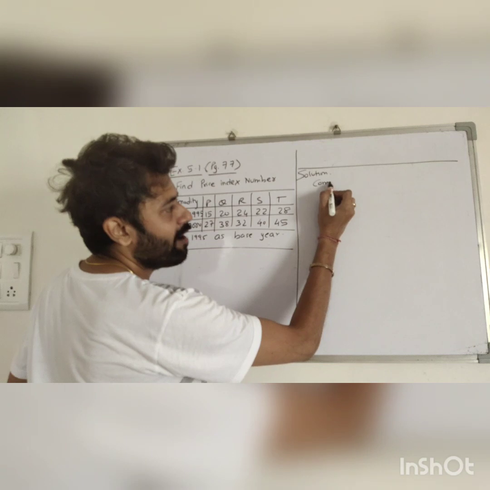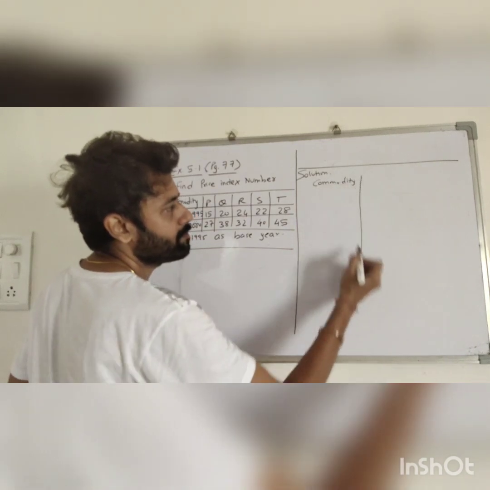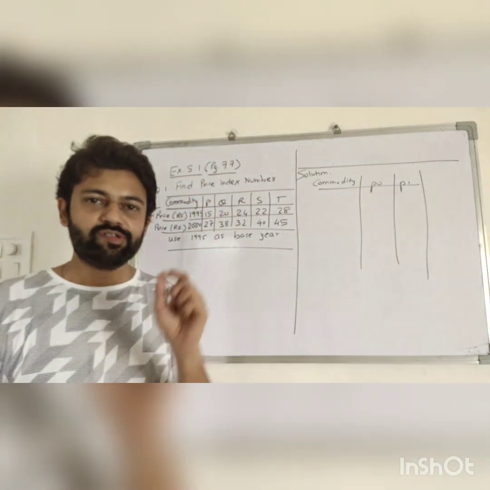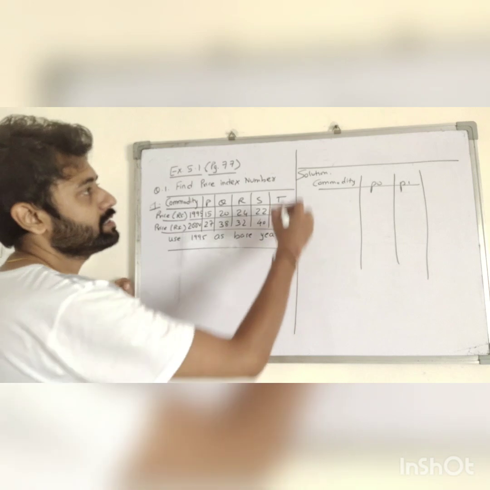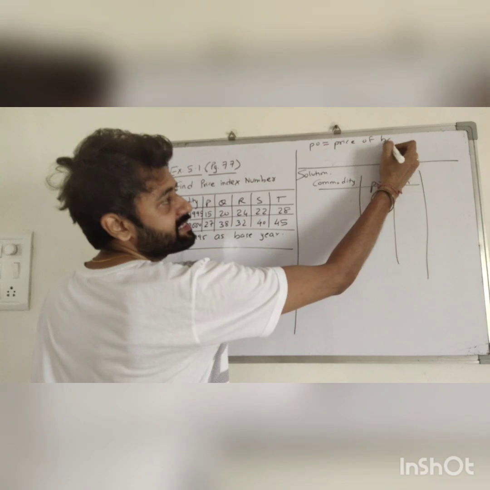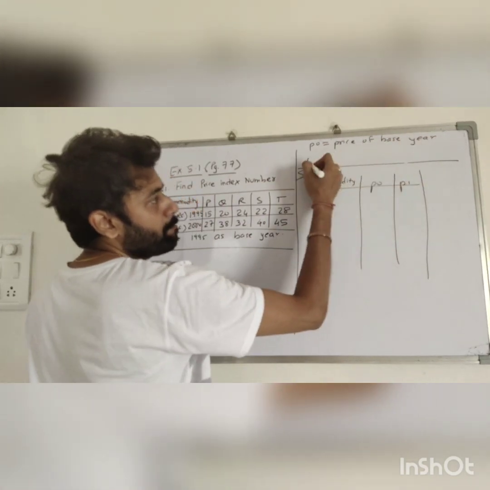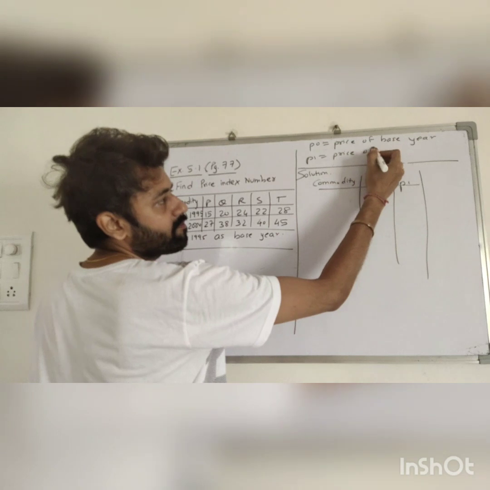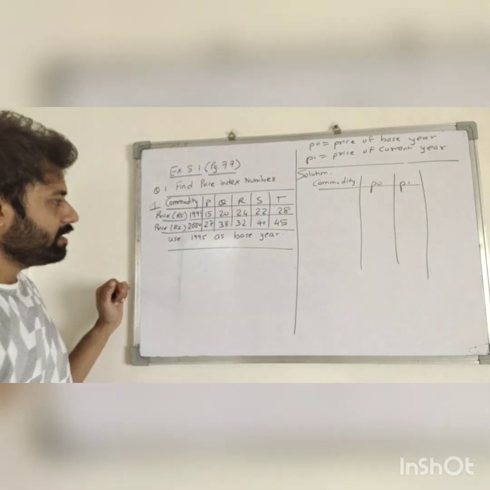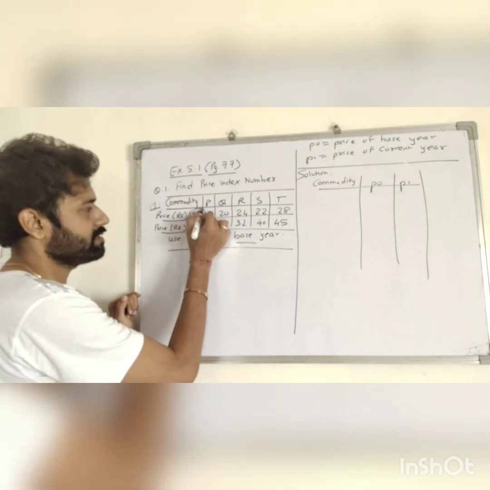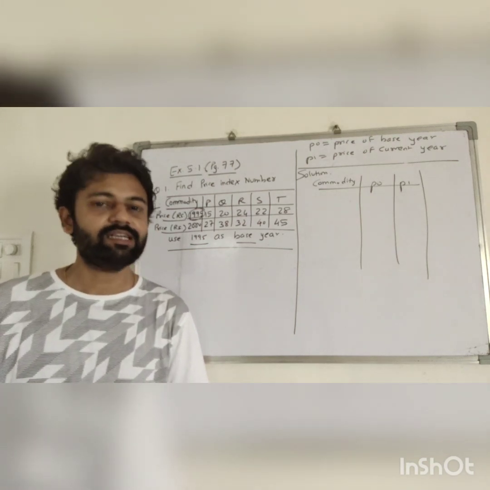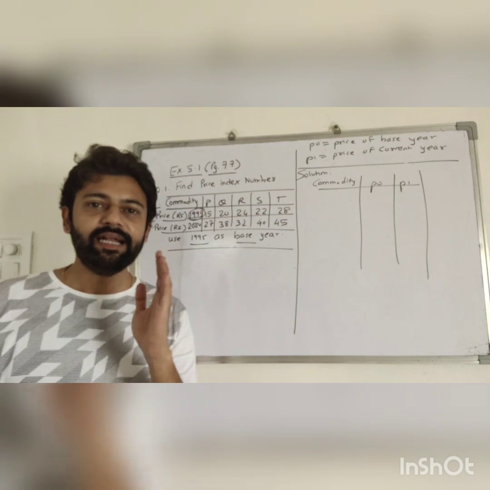This is how we make 3 columns: commodity, P0, P1, small p, small p. P0 is nothing but price of base year. P1 is nothing but price of current year. 1995 is the base year. Of course, the old year is mostly considered as the base year.